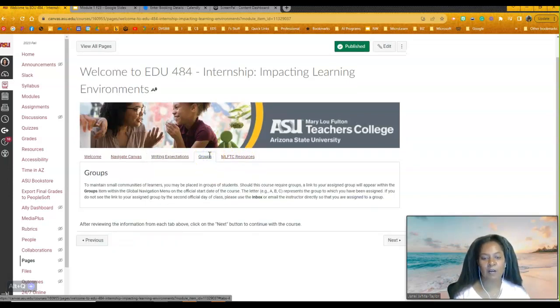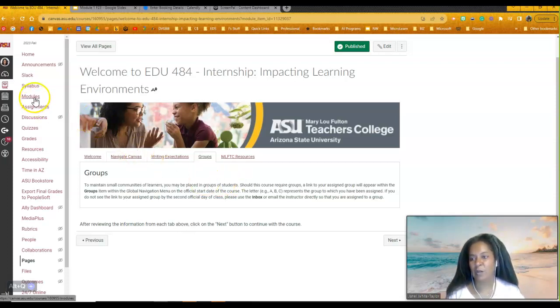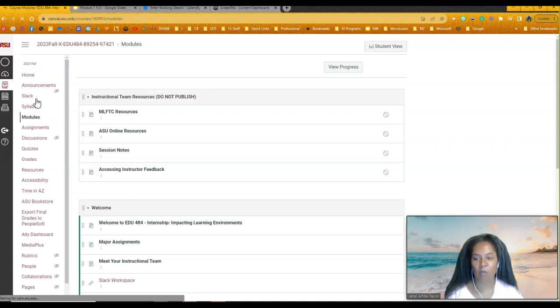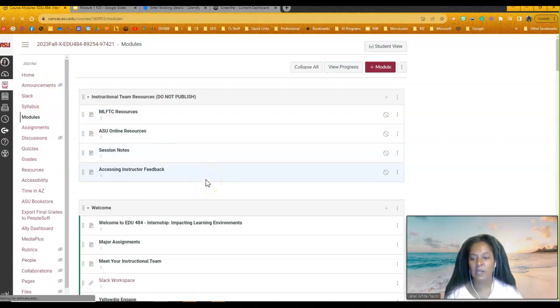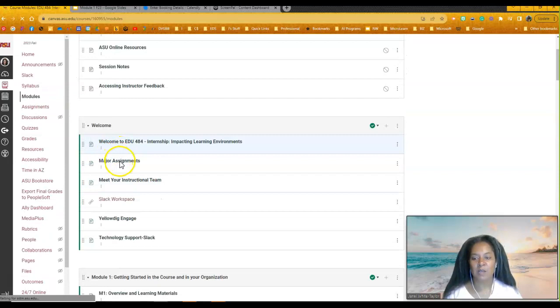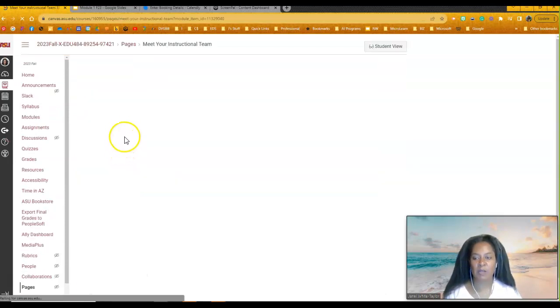Groups, again, there are groups for this course, and within this course we try to make sure that things are really based on what your needs are. So keep that in mind as you're walking through this. I'm going to jump back again because I just want to walk through some of these pieces with you and get you ready. Major assignments, make sure you take some time to look at the major assignments.